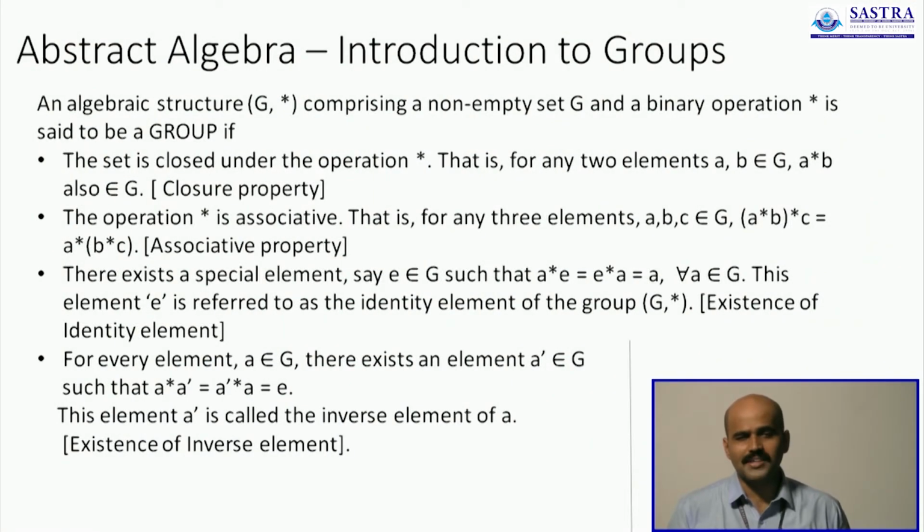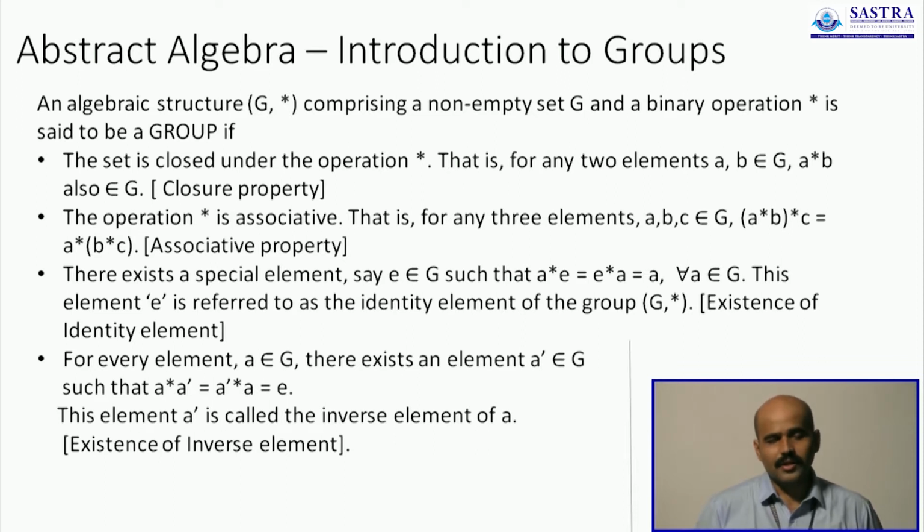We have seen numerous examples for this, and there must exist a special element called the identity element such that that element when operated with any other element returns that particular element. So E is our identity element. E with any element A will give us back the A. And for the 4th condition, exclusive to groups alone, every element should also have its own inverse element defined. Only then can we call the algebraic system a group.